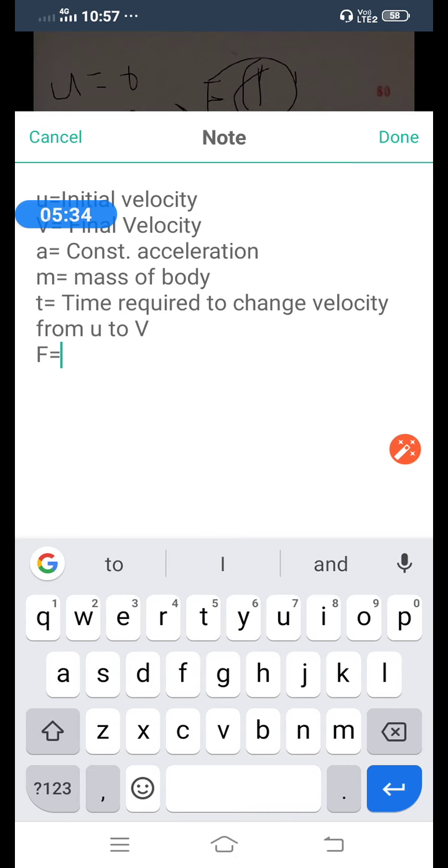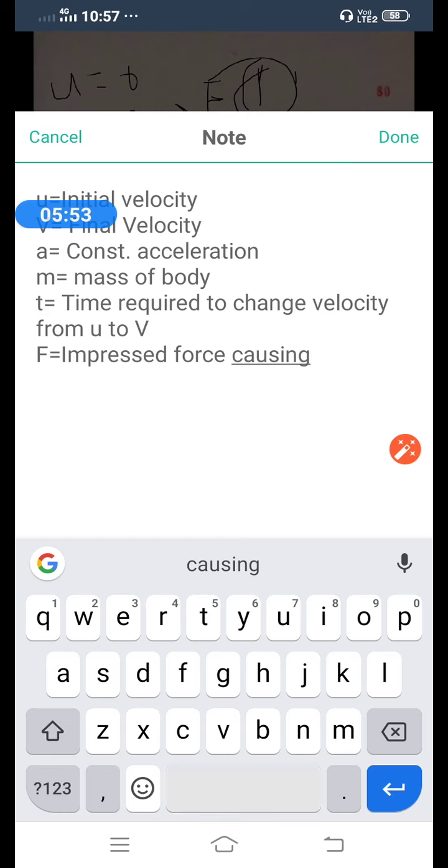So what is F? F is the force. It is the impressed force causing motion in the body.